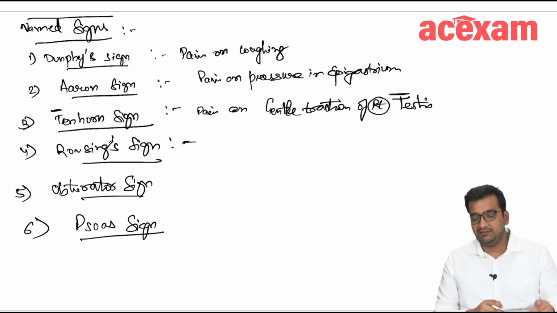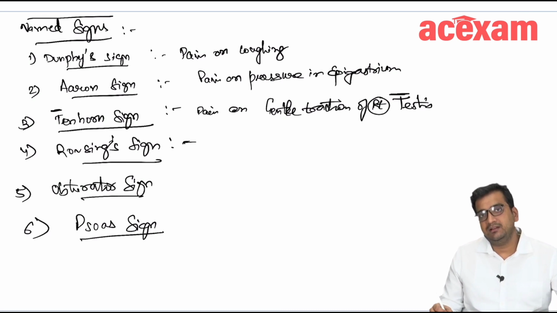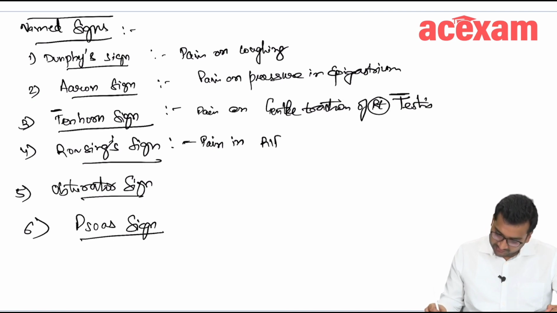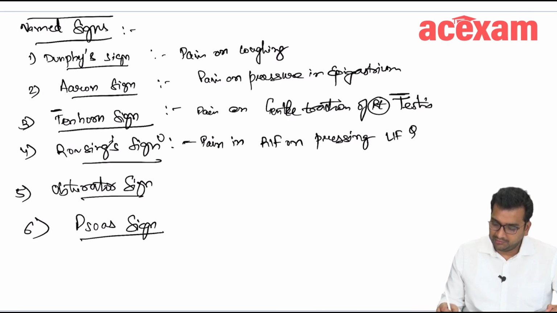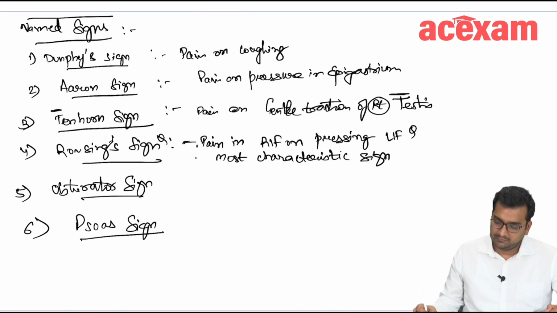Now there is a Rovsing sign which is important and is the most characteristic among all these signs for acute appendicitis. So there is pain in right iliac fossa on pressing left iliac fossa, okay. Pain in right iliac fossa on pressing left iliac fossa. This is very important and this is the most characteristic sign of acute appendicitis, okay.